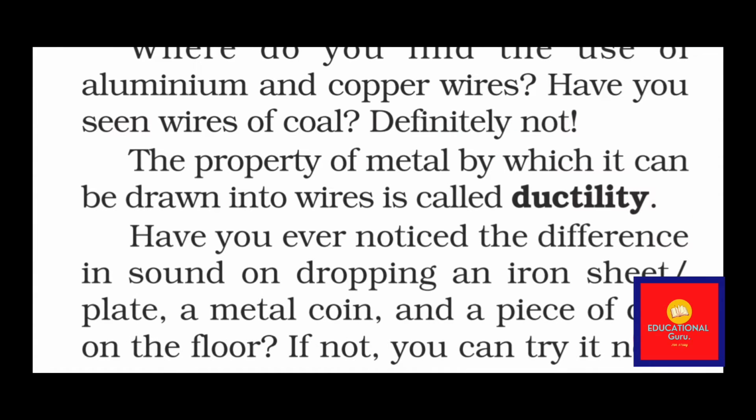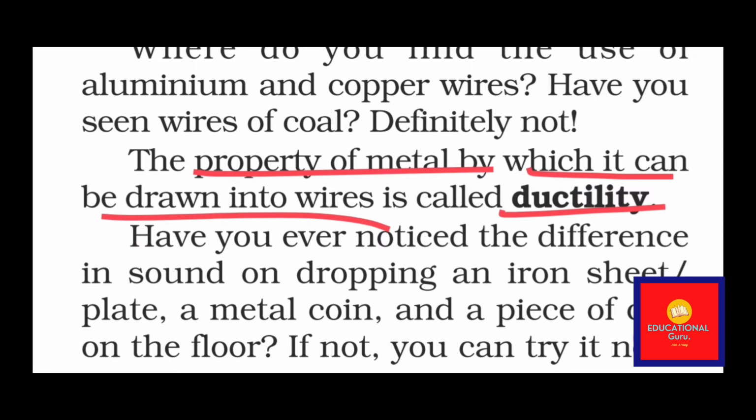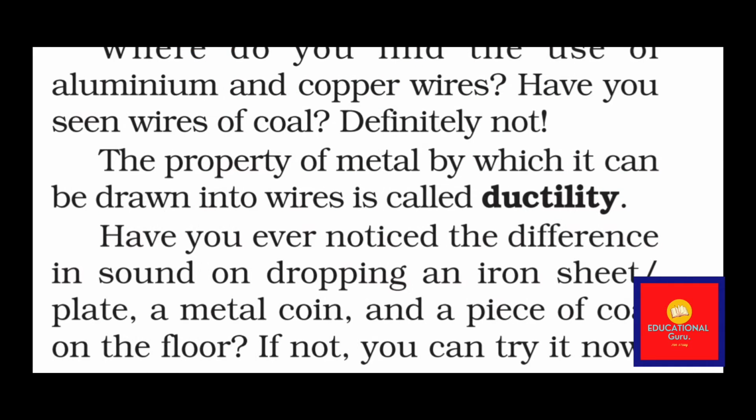Now the opposite of malleability is ductility. What is ductility? Ductility is a property of metal in which the metal is drawn into wire. Now the aluminium is drawn into wire. So this is the property of ductility which you have to learn for your exams.